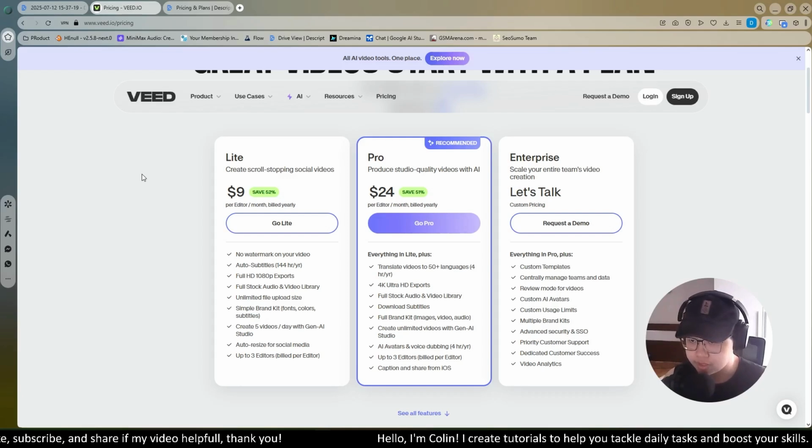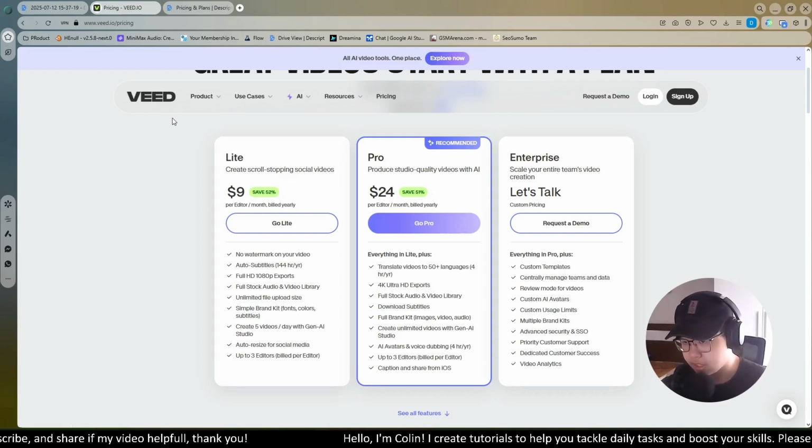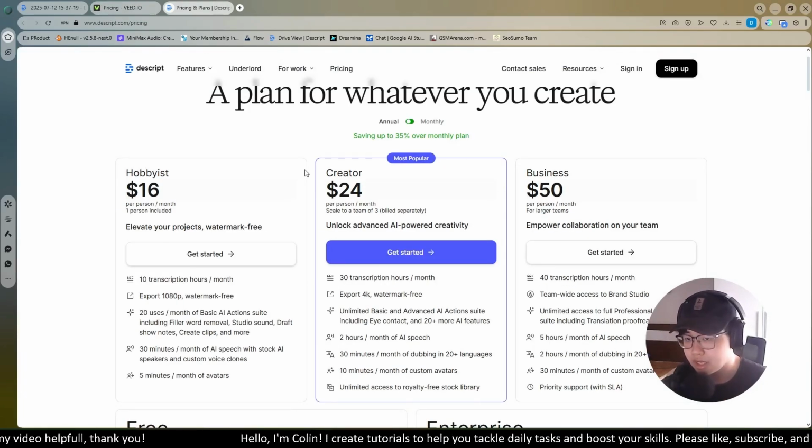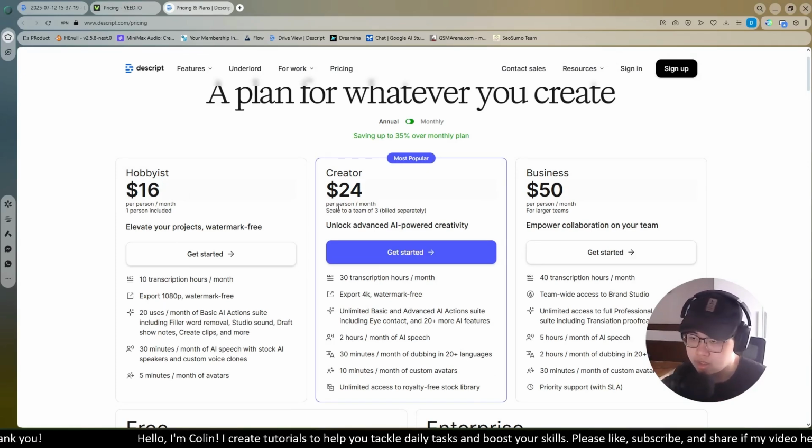Okay, first of all, you can see the subscription price of Vid.io is $9 for the Lite version and $24 for the Pro version. Compared to Descript, it's slightly higher than Vid.io. The cheapest plan is $16 and the Creator one is similar, $24.